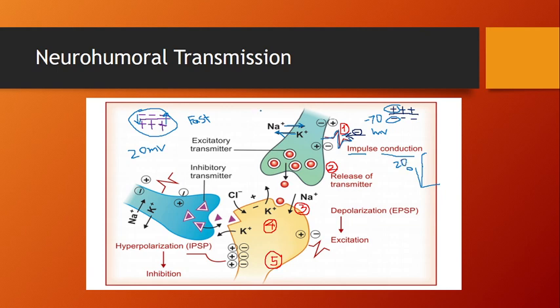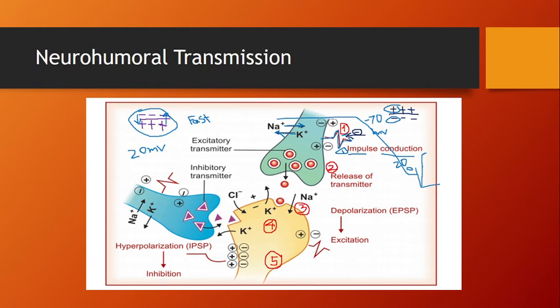When sodium is released, it causes the increase in the action potential. So in the first step, when the electrical impulse occurs, it causes the entry of sodium through the ion channel and causes depolarization. Understand, this is called the first step, the impulse conduction.